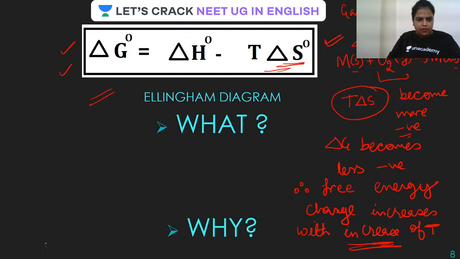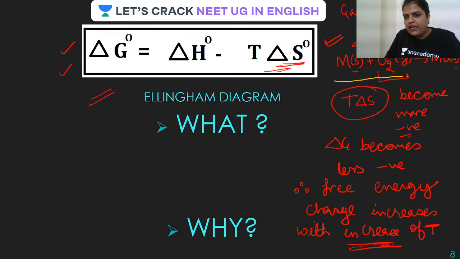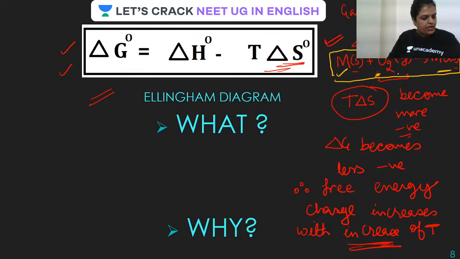Let me change the color of the pen here. What is happening, guys, here? A metal is reacting with oxygen. We have taken oxygen here. It is converting into metal oxide. So oxygen, which was in gaseous state, is converting into solid state.